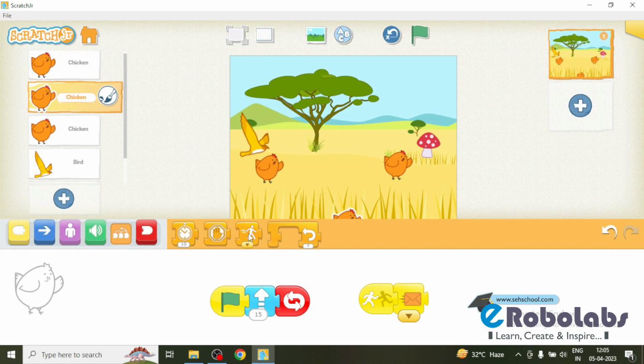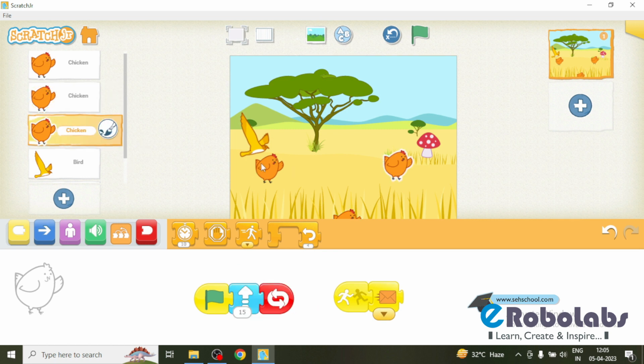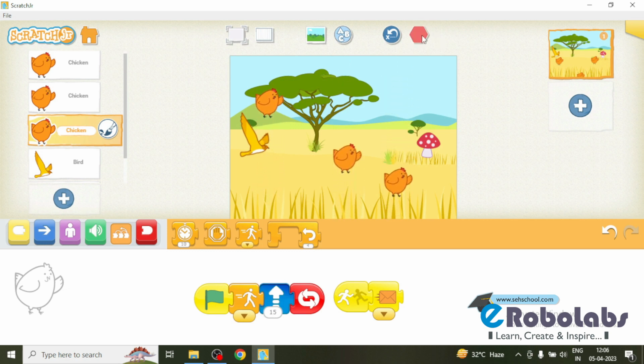In the second chicken also I am using the set speed block with slow speed. In the third chicken I am using this set speed block after the green flag with medium speed. Now the chickens will move with different speeds.